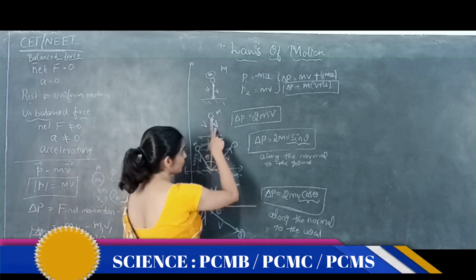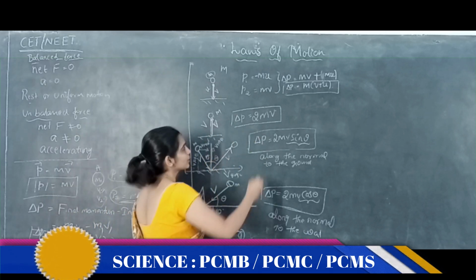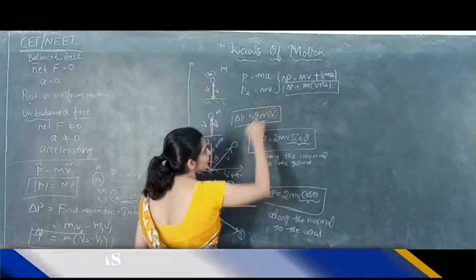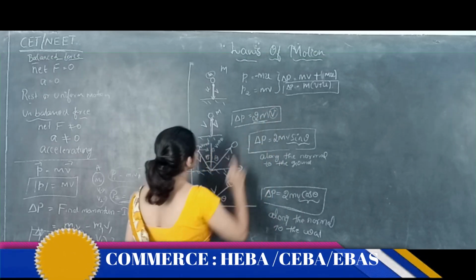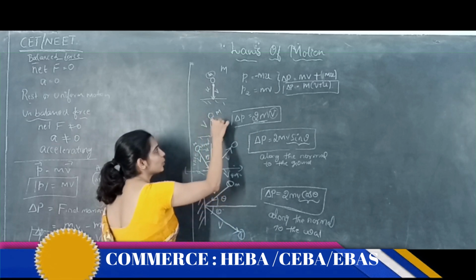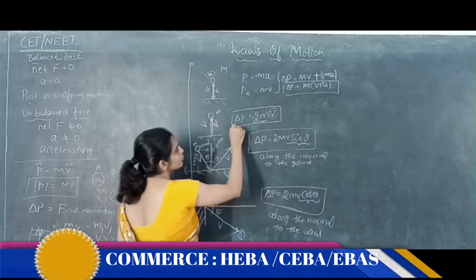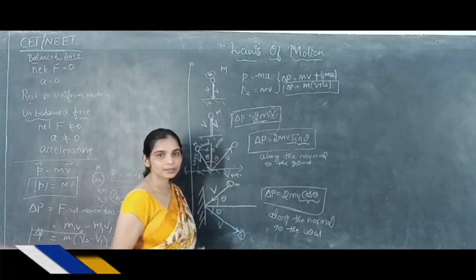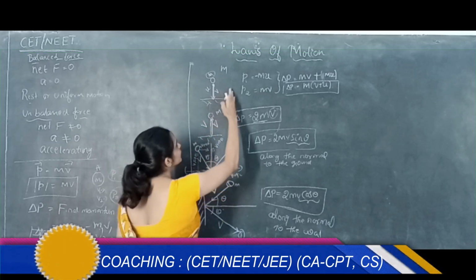What about the change in momentum here? See, these two are scalar quantities. This is the only vector quantity here. What is the direction of V? One is downward, another one is upward. So the direction of this whole thing is normally upward. What about this?